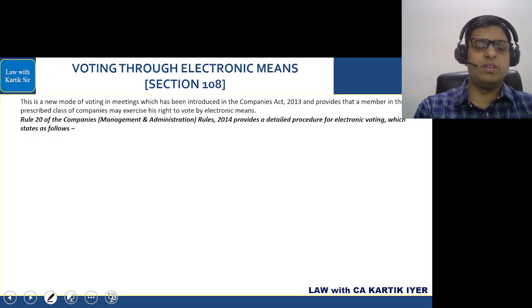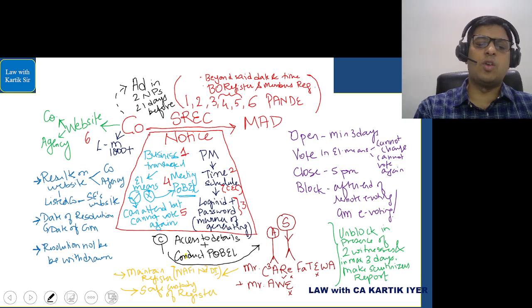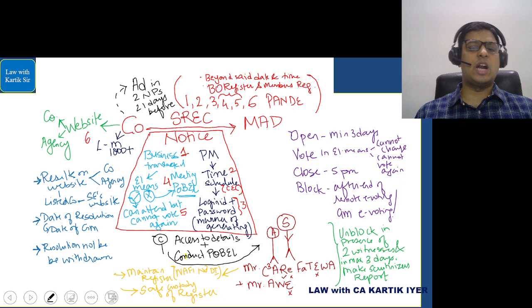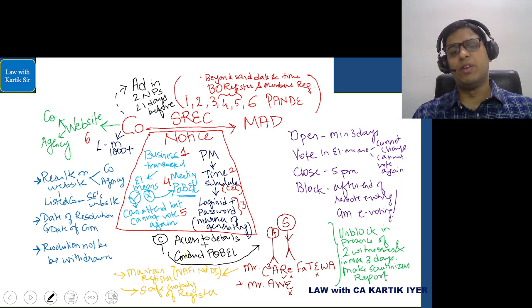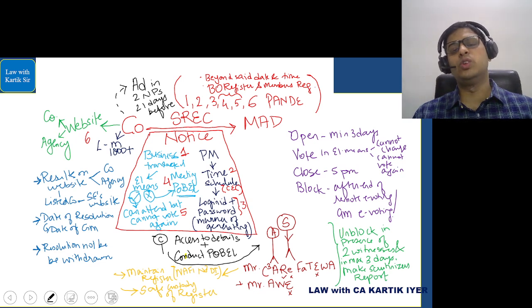Now we are doing Section 108. Section 108 is basically in relation to electronic voting. We have done this chart, and we'll do it properly from start to end. Try to be with me because this chart is a pretty big one. Listed companies and companies having 1,000 or more members have to conduct the voting by electronic means.